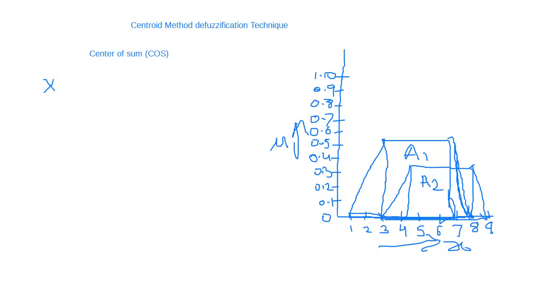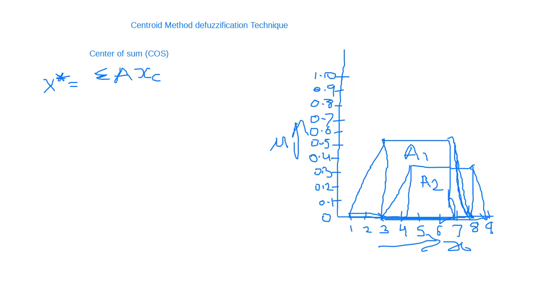X star. X star represents the crisp value. Wherever star comes, it means it represents the crisp value. And this is the summation symbol. A means fuzzy set A, and then XC.